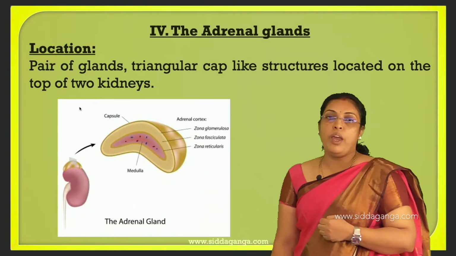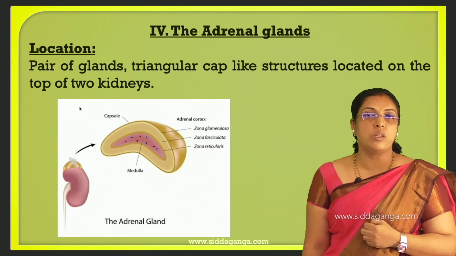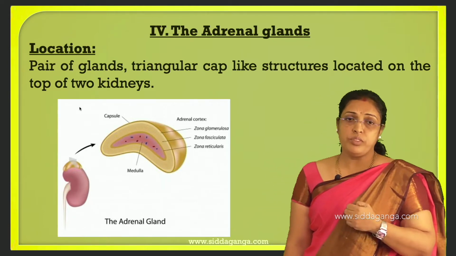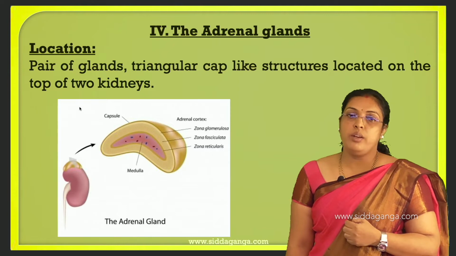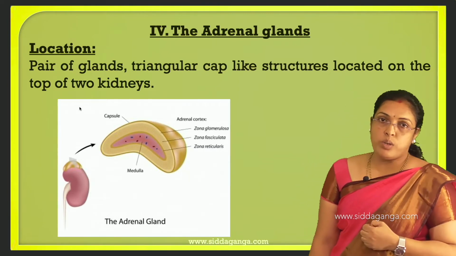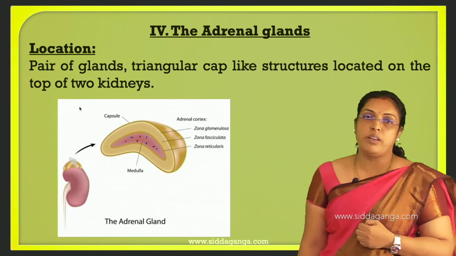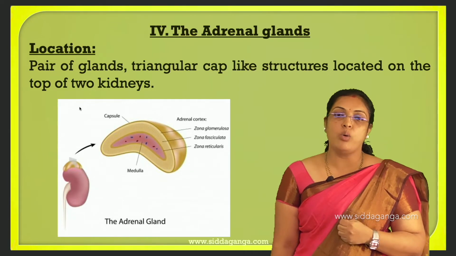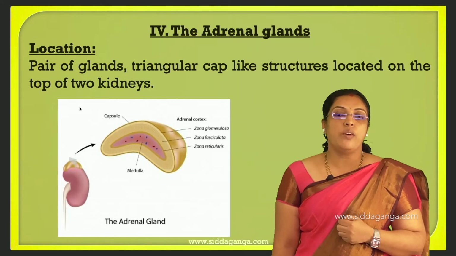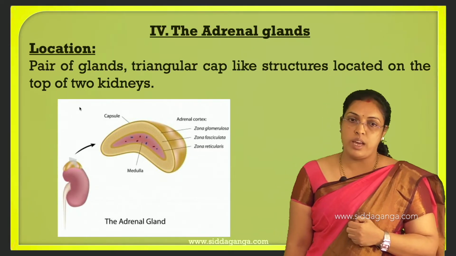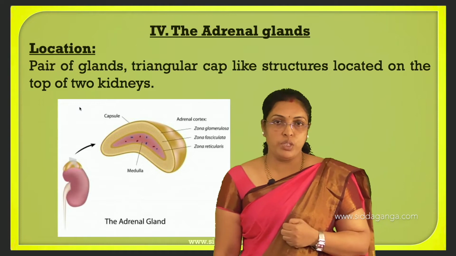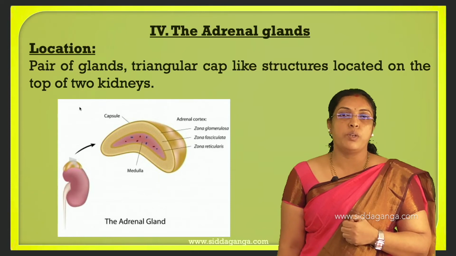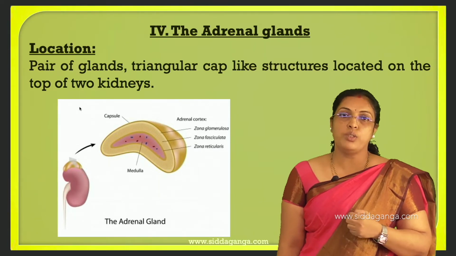Adrenal glands are a pair of triangular, cap-like structures located on the top of the two kidneys. When we take a transverse section of that gland, we see the outer part called adrenal cortex and the inner part called adrenal medulla. In the adrenal cortex, three layers are there: outer zona glomerulosa, middle zona fasciculata and inner zona reticularis. Zona glomerulosa produces aldosterone, zona fasciculata produces cortisol, and zona reticularis produces estrogen, progesterone and also testosterone.